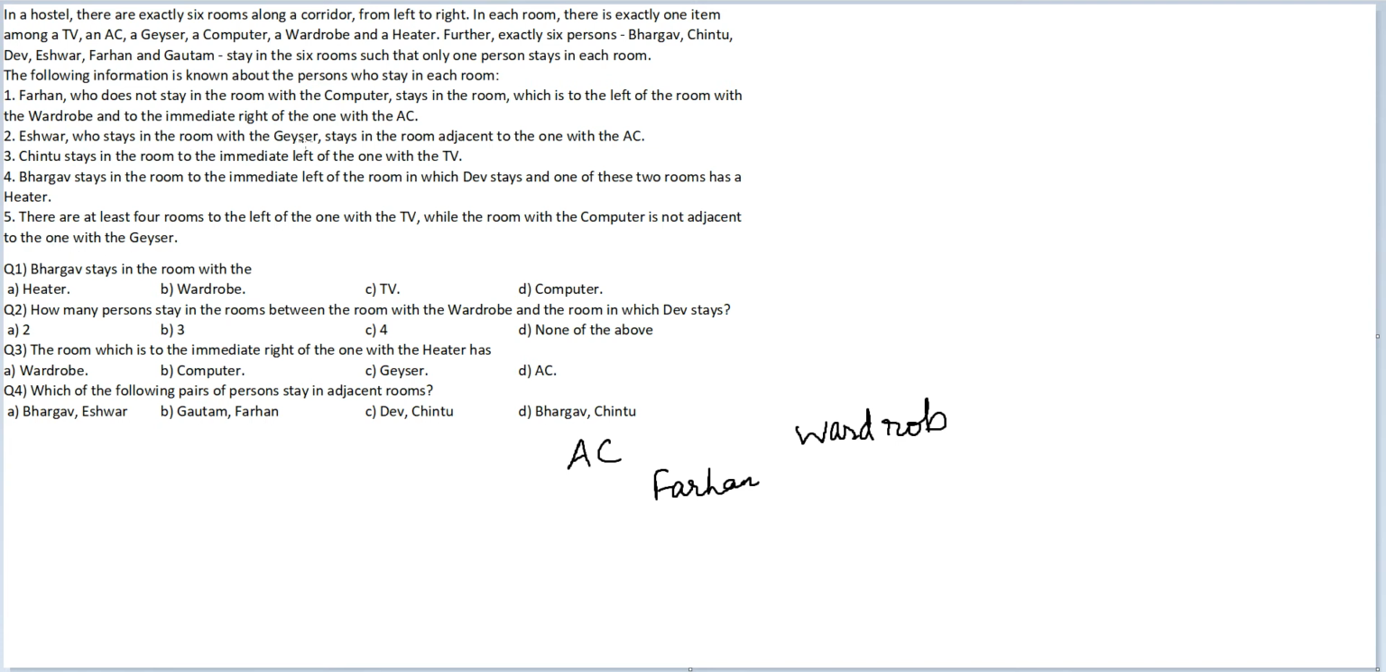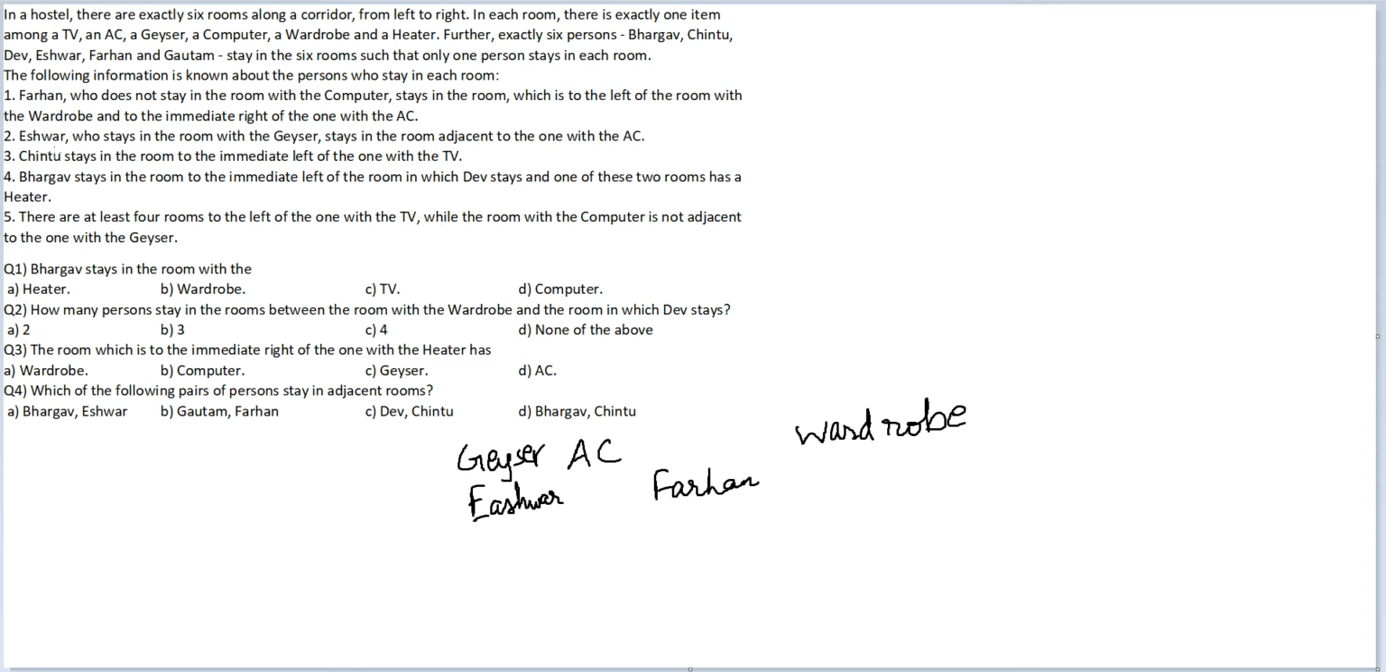Ishwar, who stays in the room with the geyser, stays in the room adjacent to the one with the AC. Now AC's one neighbor is Farhan, the other neighbor is Ishwar, and Ishwar can only come here now. So this is Ishwar, and he has a geyser in his room. These 4 people are coming in consecutive rooms.